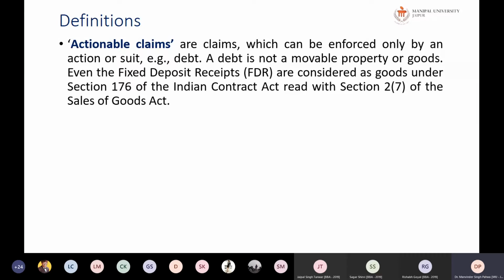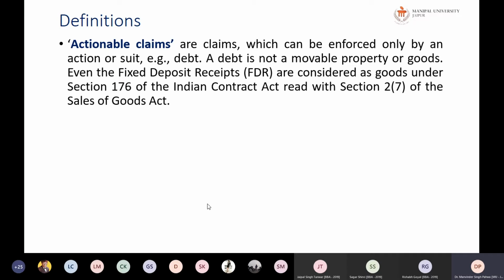A debt is not movable property or goods. Even fixed assets are considered as goods under section 176 of the Indian Contract Act, read with section 2(7) of the Sale of Goods Act. Okay, so actionable claims are those claims which cannot be enforced unless an action is taken. So actionable claims and money both are excluded from being goods as such.